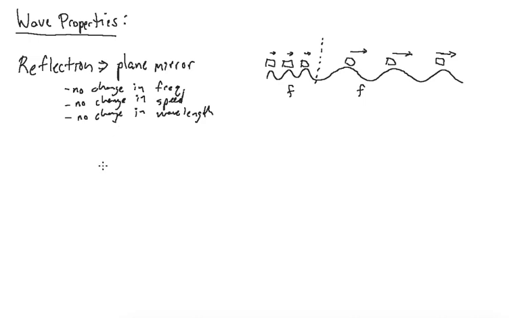Okay? So we have two main types of reflection we are interested in: diffuse and specular. And we're mostly going to be interested in this specular kind. So let's draw these out. Let's say over here we have a nice plane mirror. That's supposed to be a nice flat straight line.